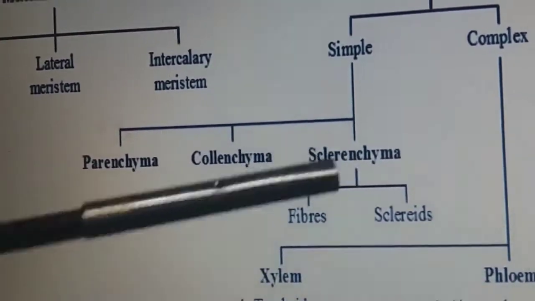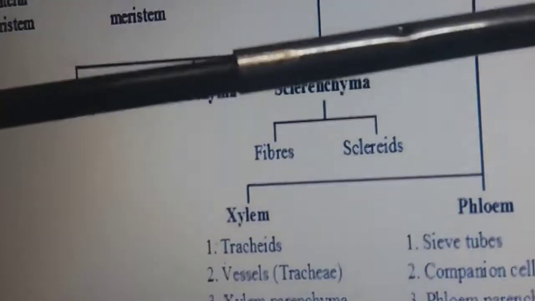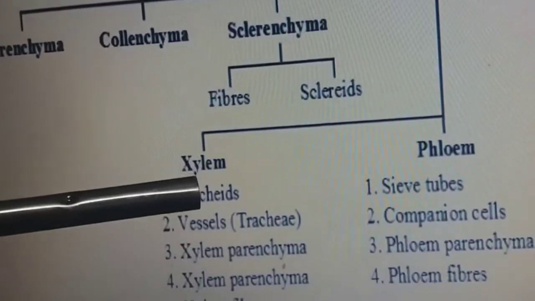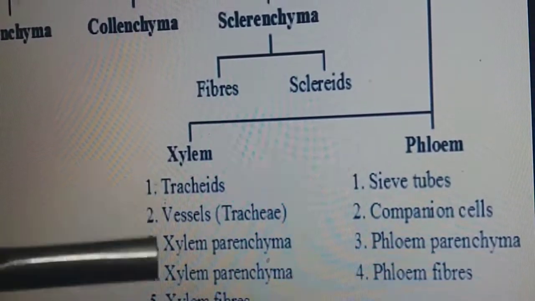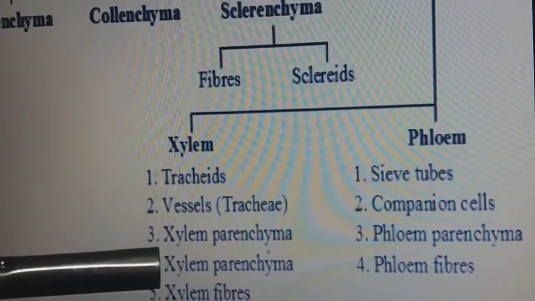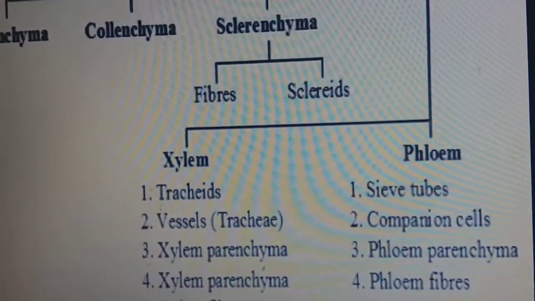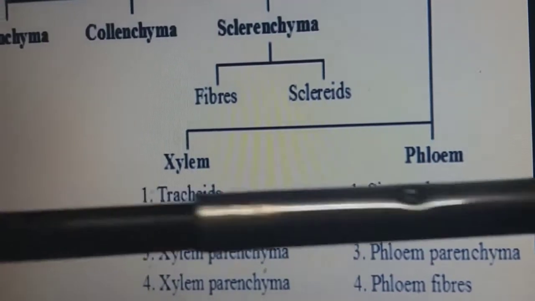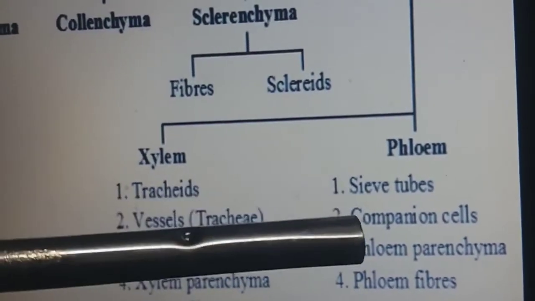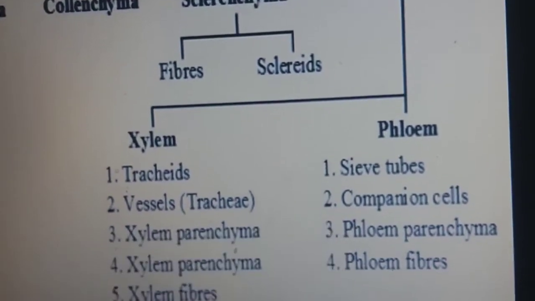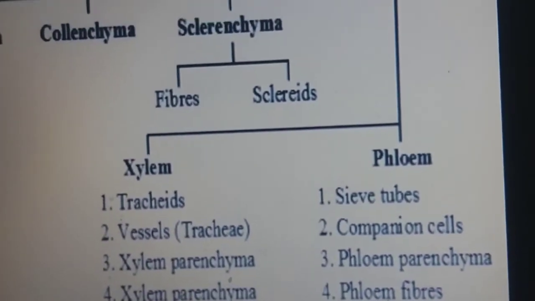Sclerenchyma possesses fibers and sclereids, and complex permanent tissues have xylem and phloem. Xylem consists of tracheids, vessels, xylem parenchyma and xylem fibers. Phloem consists of sieve tubes, companion cells, phloem parenchyma and phloem fibers.